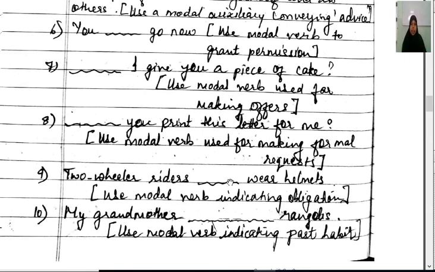Two-wheeler riders dash wear helmets. Use a modal verb indicating obligation. Obligation means must. So, two-wheeler riders must wear helmets. You can also write "should" here, but "must" is the proper answer. My grandmother dash rangolis. Use a modal verb indicating past habit. Past habit means in the past grandmother used to do. So, my grandmother used to make rangolis. You can write that here.